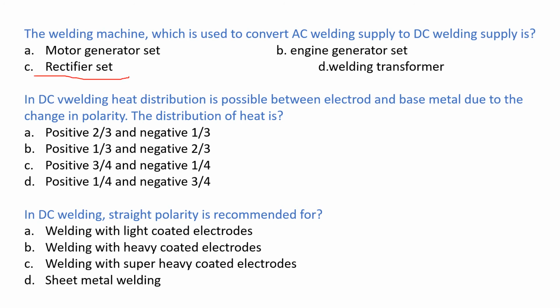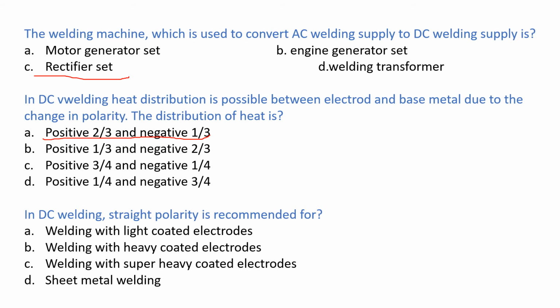Next question. In DC welding, heat distribution is possible between electrode and base metal due to the change in polarity. The distribution of heat is, options: positive 2 by 3 and negative 1 by 3; positive 1 by 3 and negative 2 by 3; positive 3 by 4 and negative 1 by 4; option D, positive 1 by 4 and negative 3 by 4. The correct answer is positive 2 by 3 and negative 1 by 3.